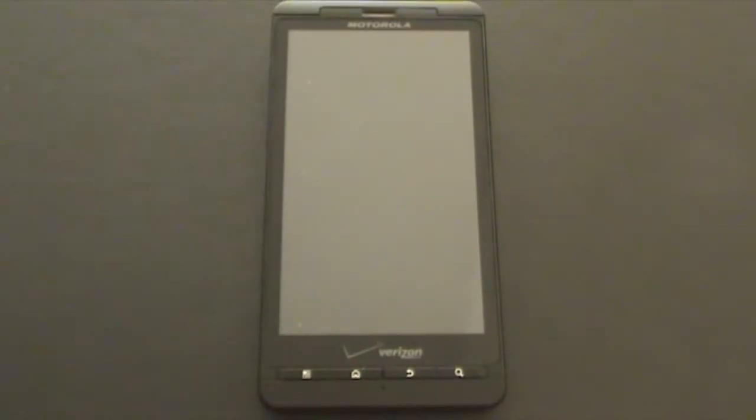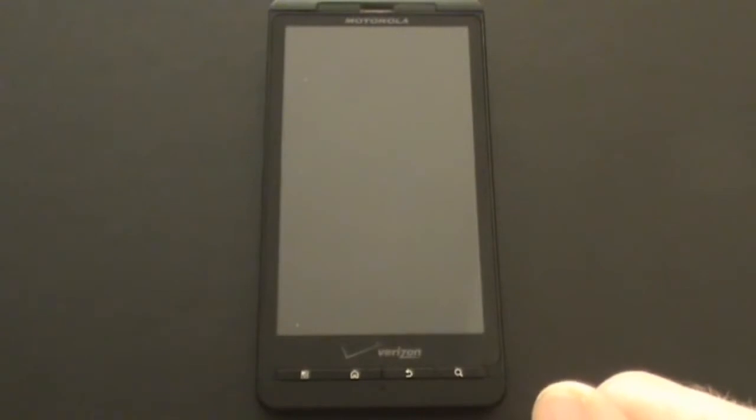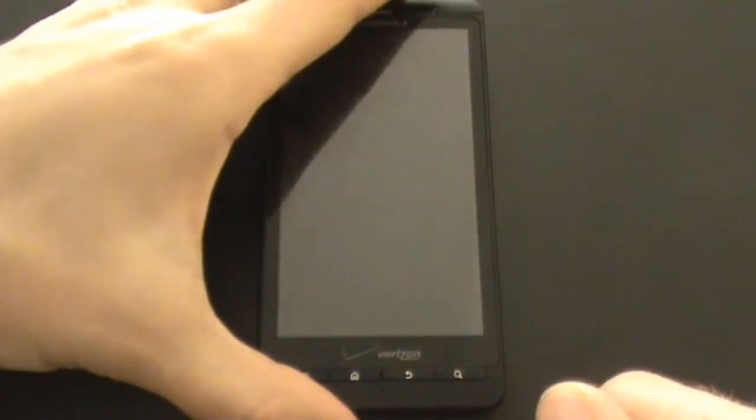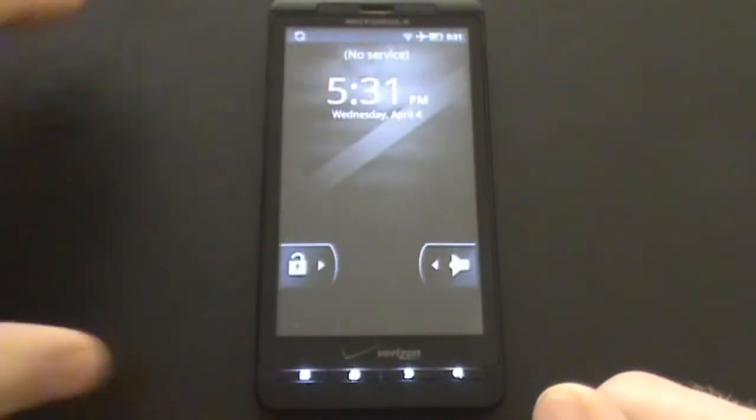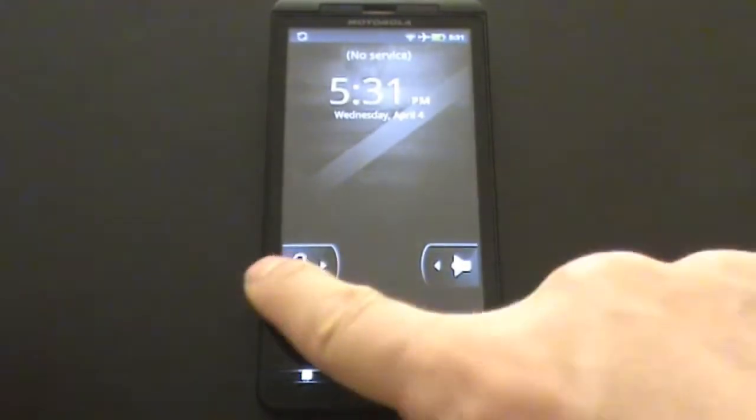Hello, this video shows how to install the mSpy application on an Android phone. You only need to do two things: download and install the application file and change some settings. Let's do it step by step. Turn on the phone. If you need to, unlock the screen.